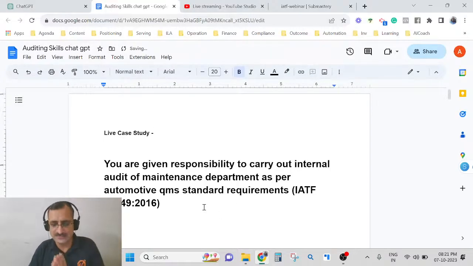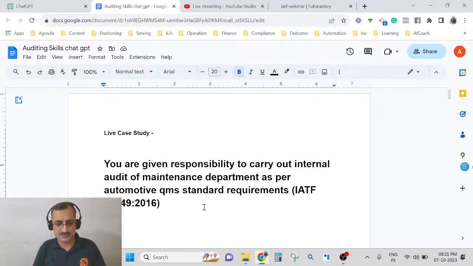Of course, the first thing that is recommended is that you definitely must study the SOP, standard operating procedures, or what is now called the DP, documented process, of your own organization. That is very, very important. So that's the first recommendation. The second is, of course, you must also be aware of the clause requirements.